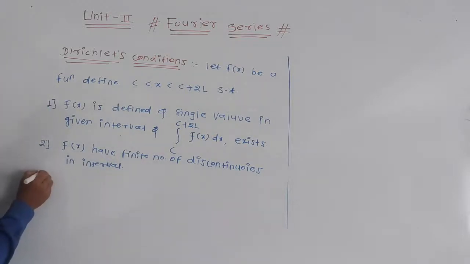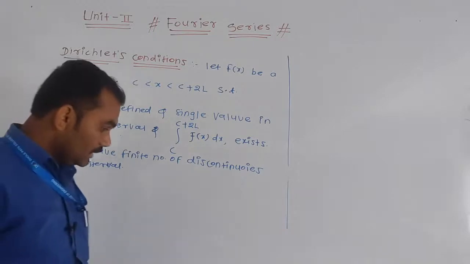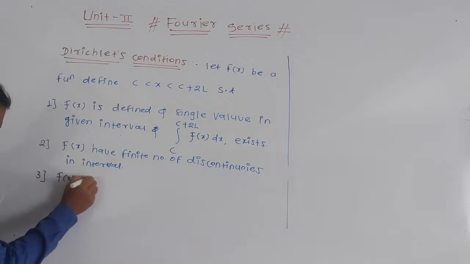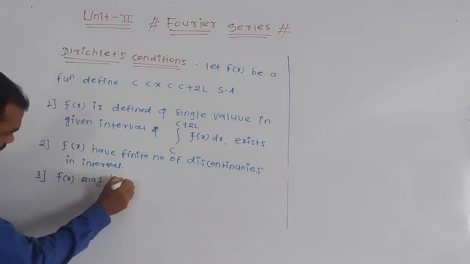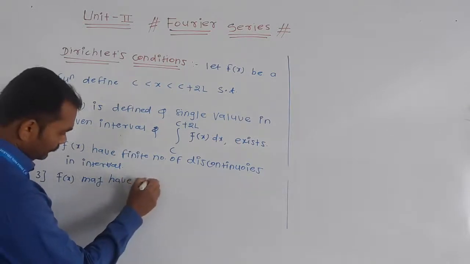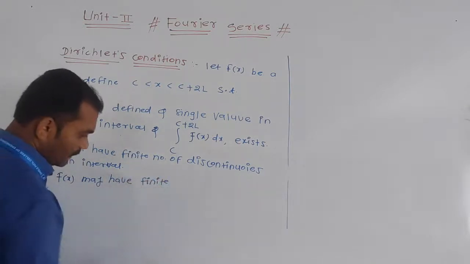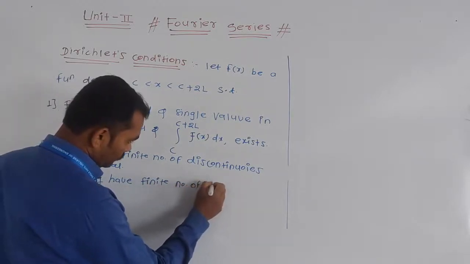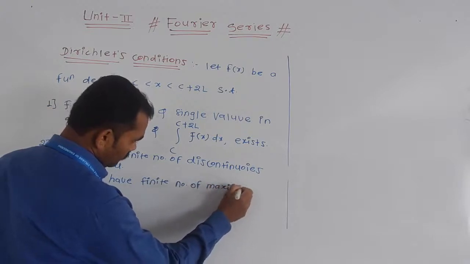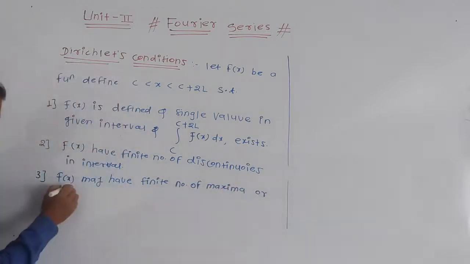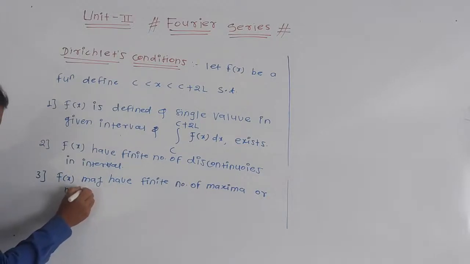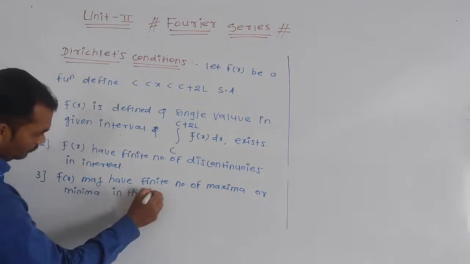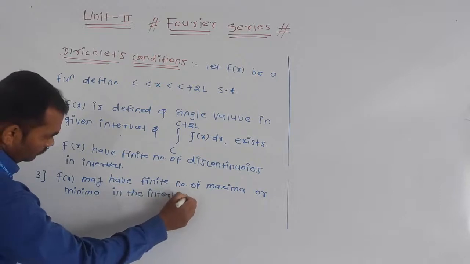And third, f of x may have a finite number of maxima or minima in the interval.